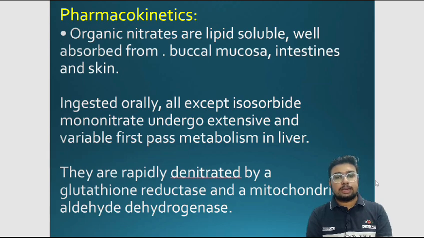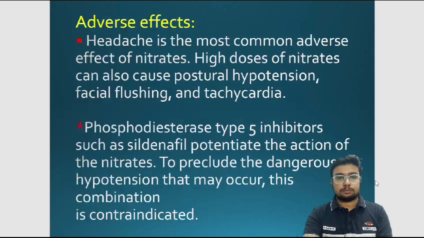Pharmacokinetics. The organic nitrates are lipid soluble, well absorbed from buccal mucosa, intestine, and skin. Ingested orally, all except isosorbide mononitrate undergo extensive and variable first-pass metabolism in the liver. They are rapidly denitrated by glutathione reductase and mitochondrial aldehyde dehydrogenase.